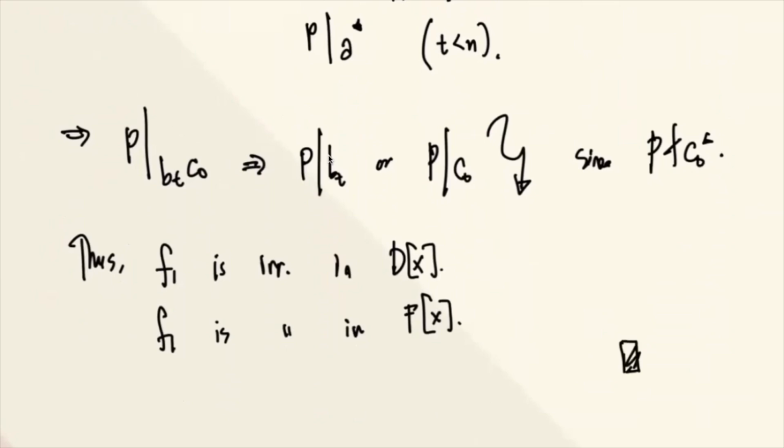So, in this case, F is primitive. This implies that the content of F is a unit, right? And so, because F is primitive and the content of F is a unit, we can write F equals U times F1, where F1 is primitive. So, in this case, F is irreducible. That's it. If you have questions, please let me know.